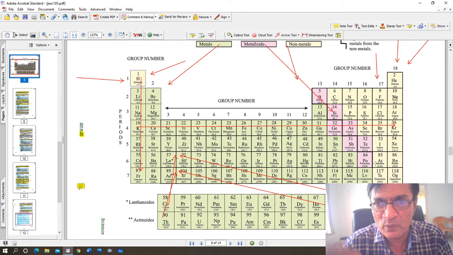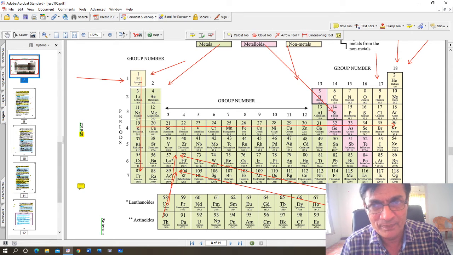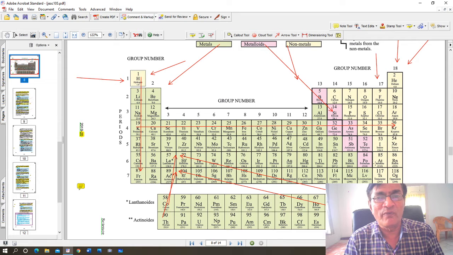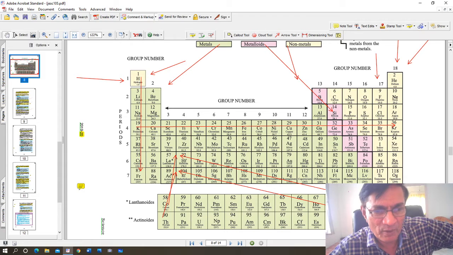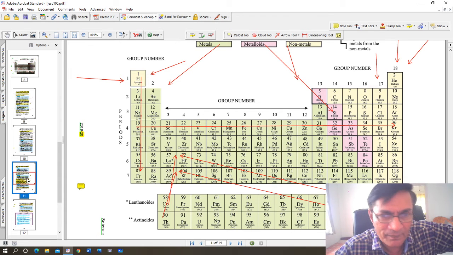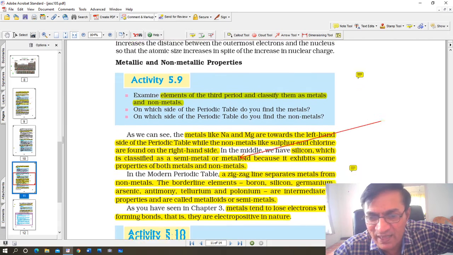Where can you expect to find chlorine? You know chlorine is a non-metal, so it will be on the right hand side. And if I ask you where can you find boron or silicon, you know that they are semi-metals, so they will be somewhere in the center, not exactly in the center, but towards the region between metals and non-metals. Alright, so that was metallic and non-metallic character we have just discussed. A zigzag line separates them.